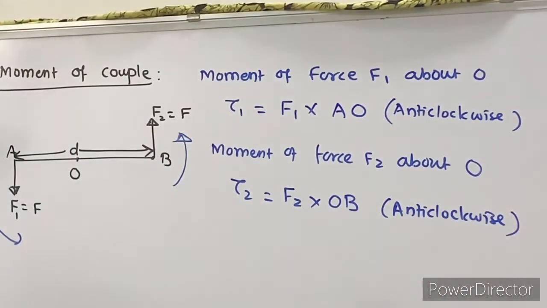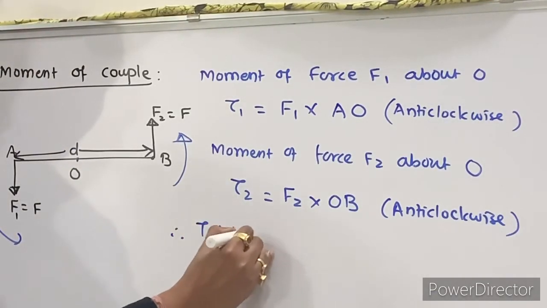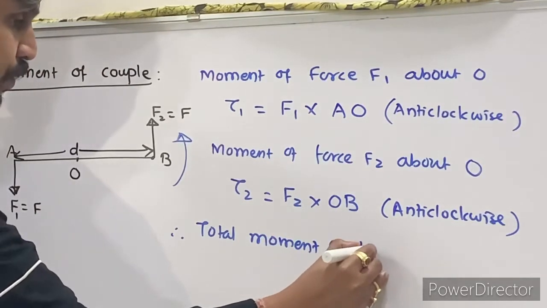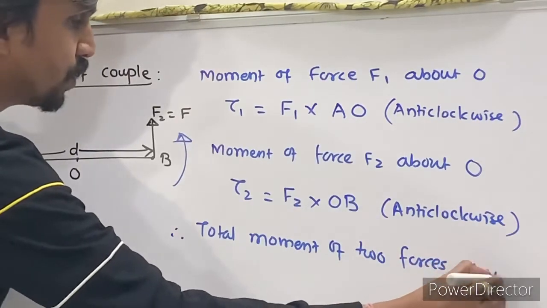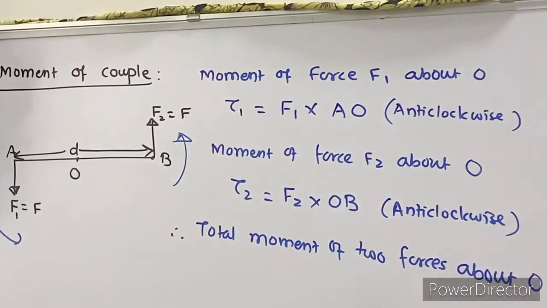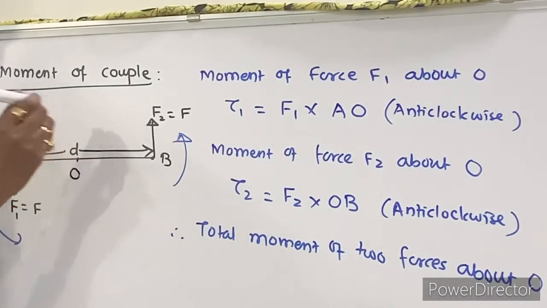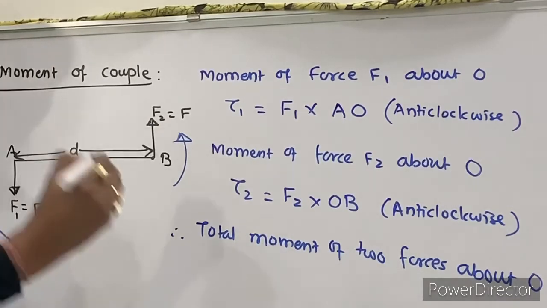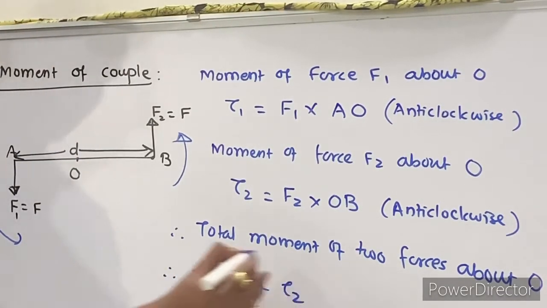Now, can I say therefore the total moment of the two forces about O? This is my axis of rotation, and I want the effect of these two forces about this point O. So I am writing torque is equal to torque 1 plus torque 2.